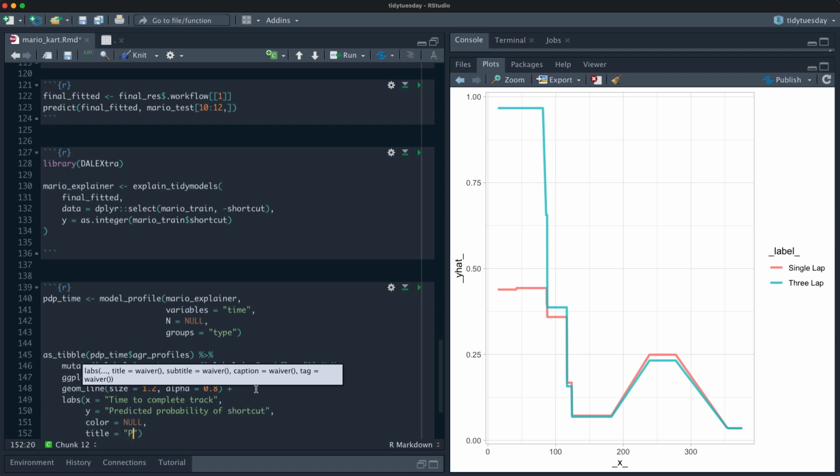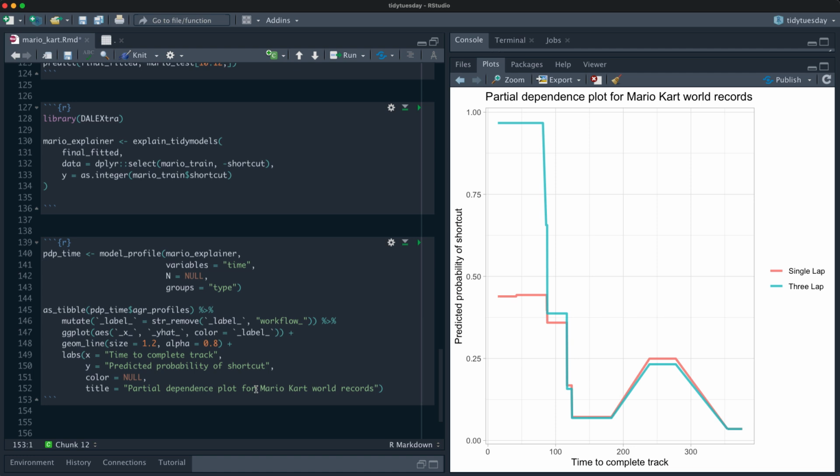So what is this? This is a partial dependence plot for Mario Kart world records. Nice. And I can put more info on here. Subtitle: this is from predictions from a decision tree model.